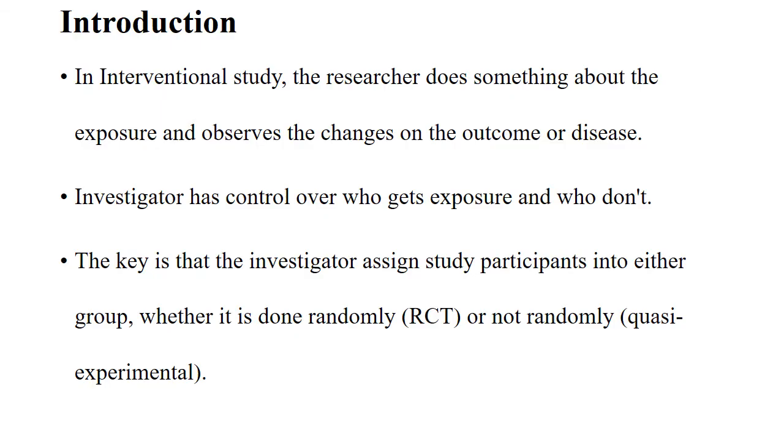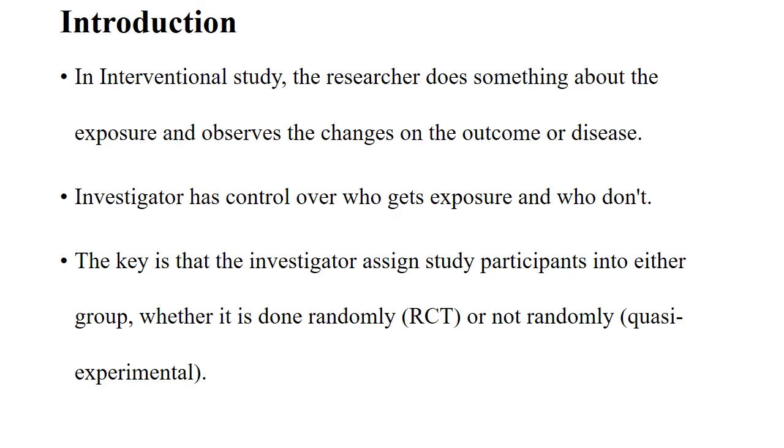Intervention studies are the studies in which researchers do something, change something, intervene or modify some behavior. It's not just a drug. It may be a behavioral change, the introduction of something, or a vaccine. Whenever there is some change brought about by the researcher, it is known as an intervention study.